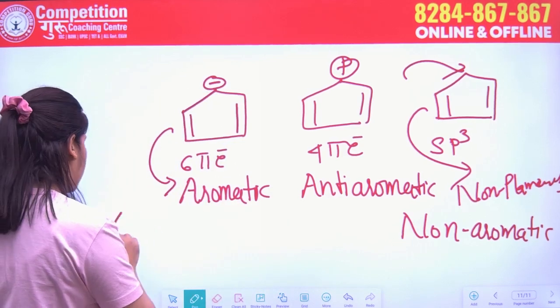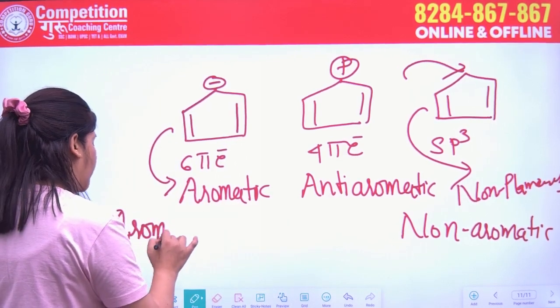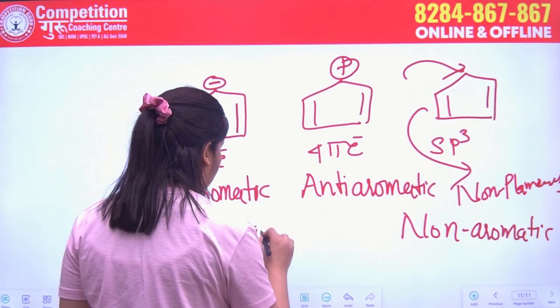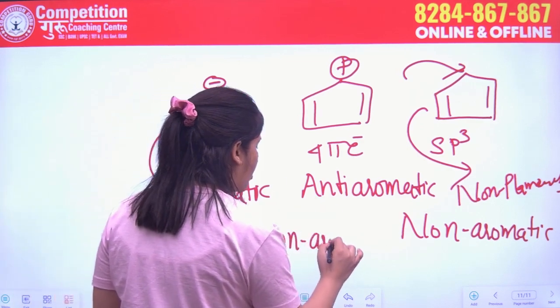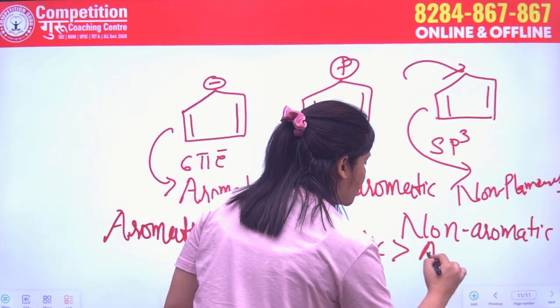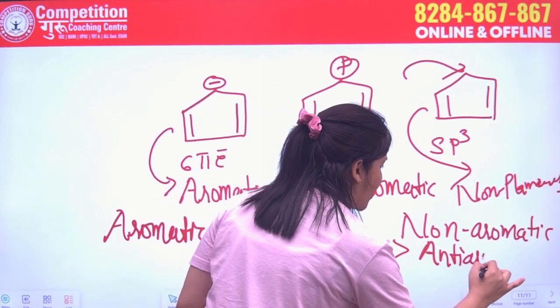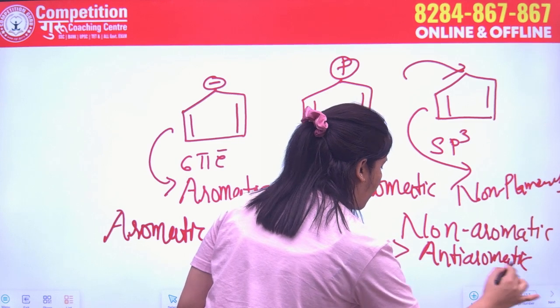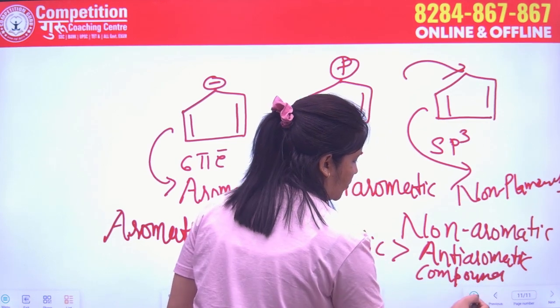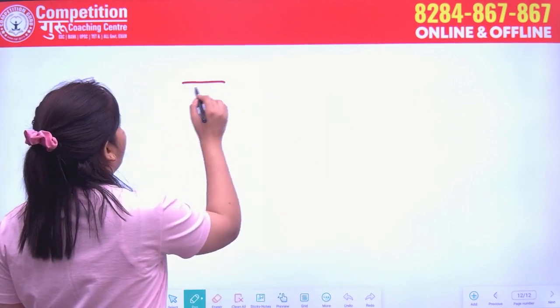So in terms of stability, we will say aromatic compounds are first, then non-aromatic compounds, and then anti-aromatic compounds.